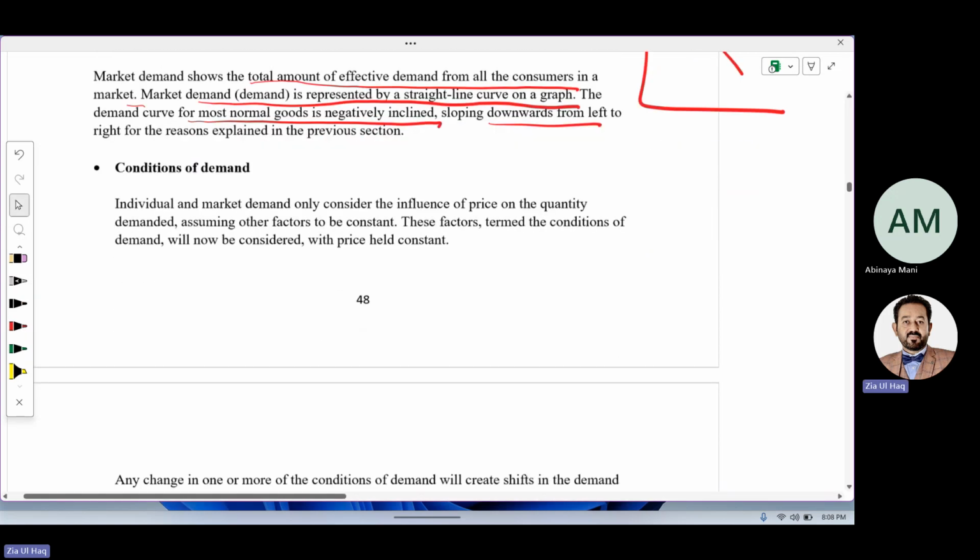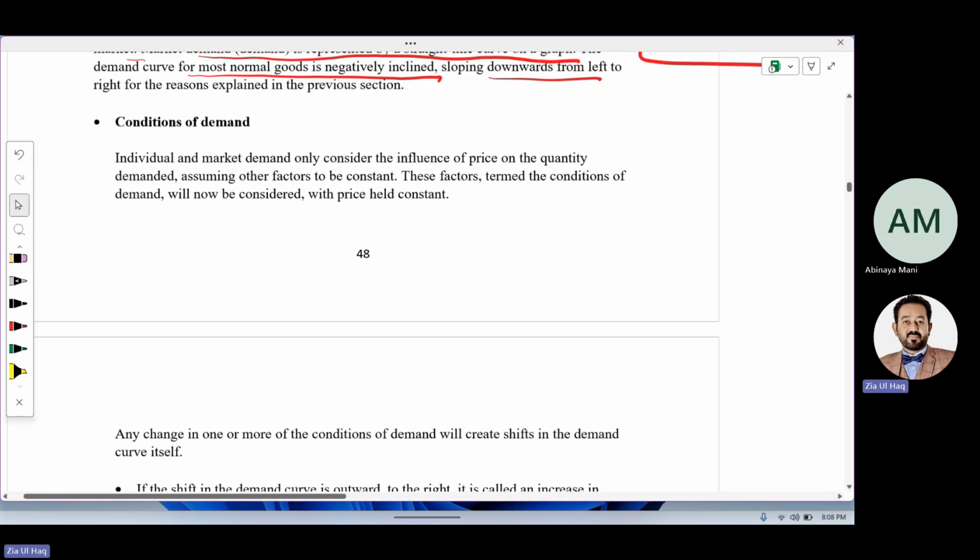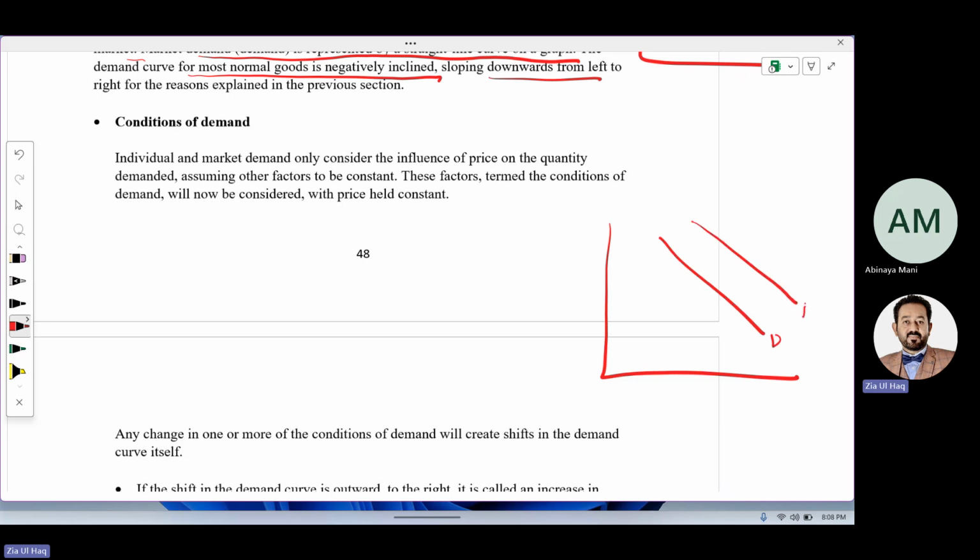Conditions of demand. Conditions of demand mean factors other than price changing. Condition of demand means a change in factors other than price, and in that case, there will be an increase or decrease in demand. This is the demand curve. In case of increase, the demand curve will shift from D to D1, and in case of decrease, the demand curve will shift from D to D2. So individual and market demand only consider the influence of price on the quantity demanded, assuming other factors to be constant.